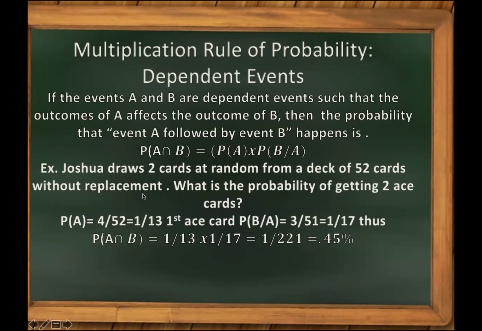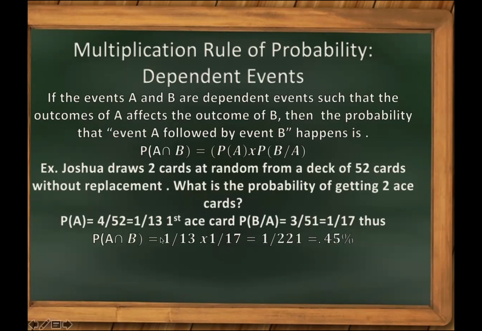Example, Joshua draws 2 cards at random from a deck of 52 cards without replacement. So, pag kuha niya, wa niya pulihi. Wa niya gibalik. So, makuhaan na itong isa. What is the probability of getting 2 ace cards? So, the probability of A is 4. Ace kay 4 man na siya ka ace. 4 over 52 or 1 over 13. First nga ace card. Wa man niya pulihi. So, ang next nimo, the probability of B given A, 3 over 51. Gikuha naman mo usa. Over 51 na. Is equal to 1 over 17.